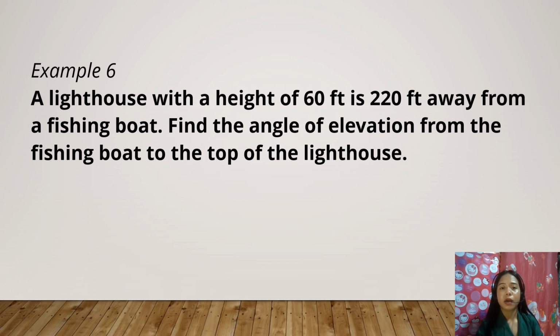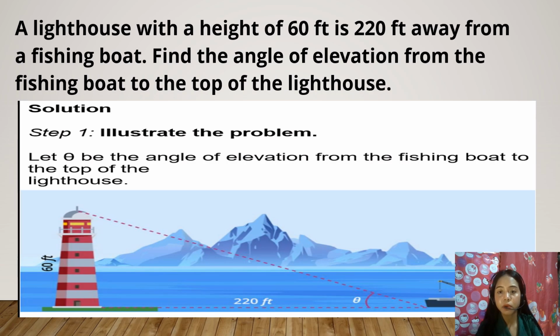Okay, so I will give you an example. A lighthouse with a height of 60 feet is 220 feet away from a fishing boat. Find the angle of elevation from the fishing boat to the top of the lighthouse. Take a look at the figure. First step is we need to illustrate the problem.